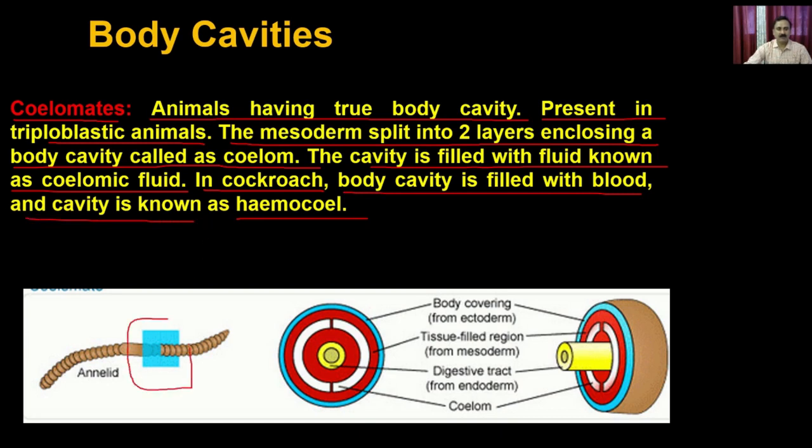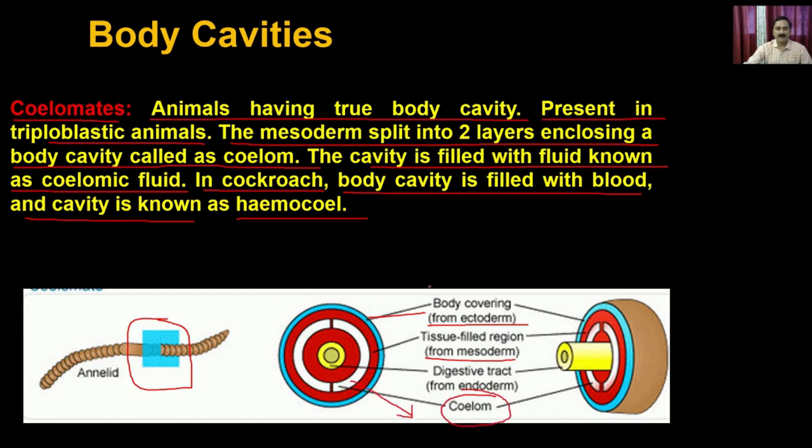So, for example, if you take the example of the annelids and cut them, this is the outer covering, which is also called the ectoderm. Then below the ectoderm, you have a tissue-filled mesoderm. Up to this, it is very simple, like the acoelomates. Then below that, you have the digestive tract. You can have the mesoderm on both sides, and in between, you have the cavity, which is called the coelom.